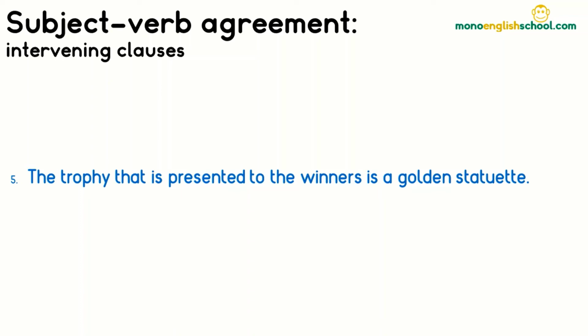We can see that the trophy is immediately followed by the relative pronoun that, meaning that what follows is a relative clause which is going to provide further information about the trophy. It makes clear that we are discussing the winners' trophies. That is presented to the winners is the intervening clause between the third-person singular subject of the main clause, trophy, and its correctly conjugated verb, is.